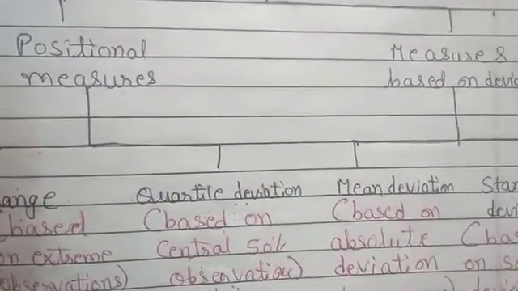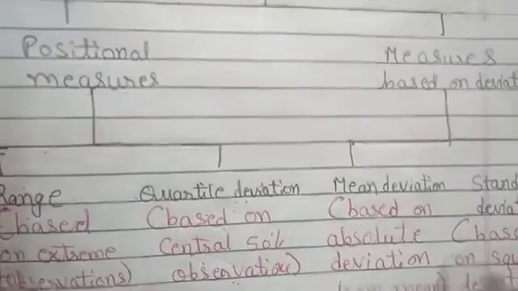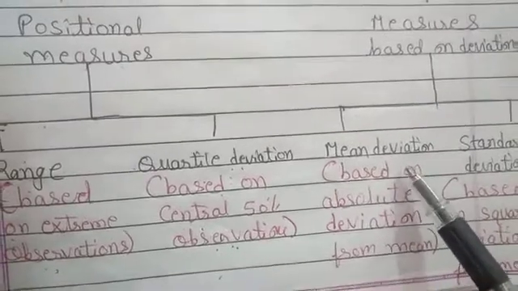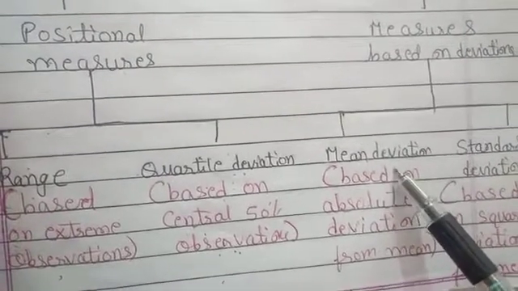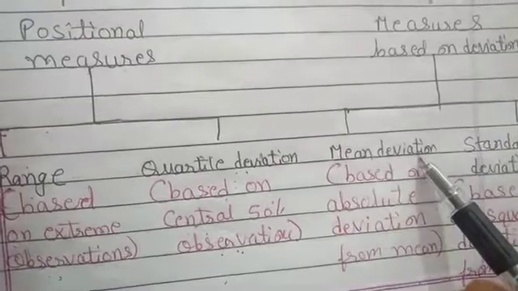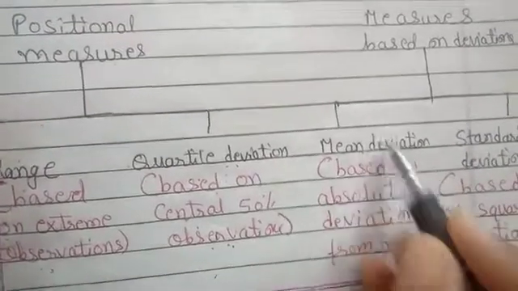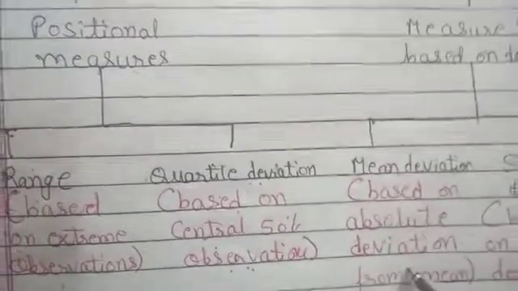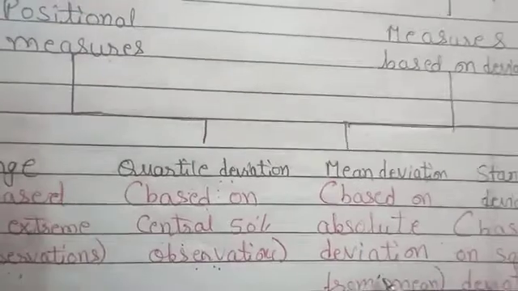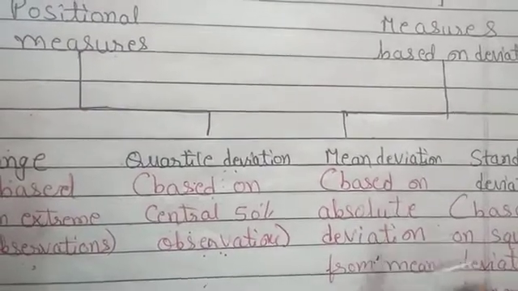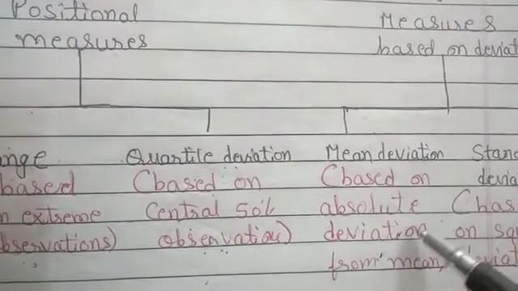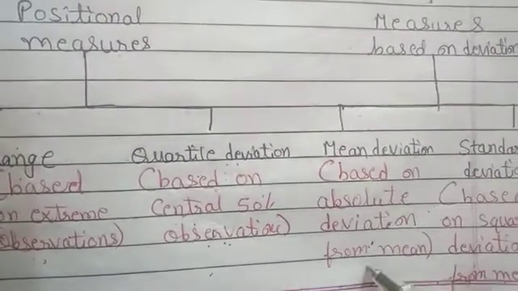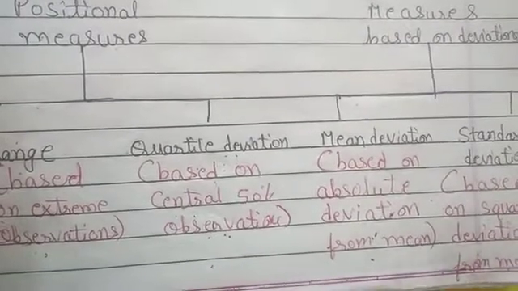This limitation we can overcome by a measure of dispersion known as mean deviation. Here the difference between the value of an observation and its mean is known as deviation. That is, in mean deviation we take the deviation from the mean of all the observations. So all the observations are included in the calculation, and this deviation can be negative, 0 or positive, and the sum of all these deviations will always be 0.